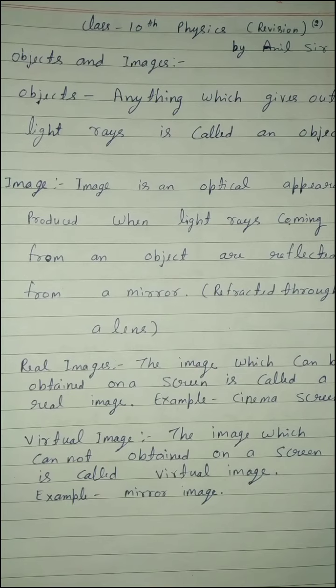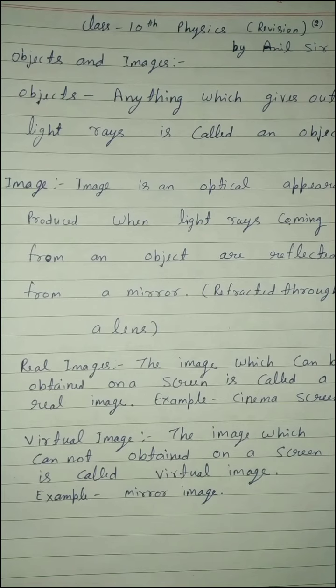A virtual image can be seen only by looking into a mirror. The image of our face formed by a plane mirror cannot be obtained on a screen. It can be seen only by looking into the mirror. So, the image of our face in a plane mirror is an example of virtual image. Virtual image is also called unreal image.